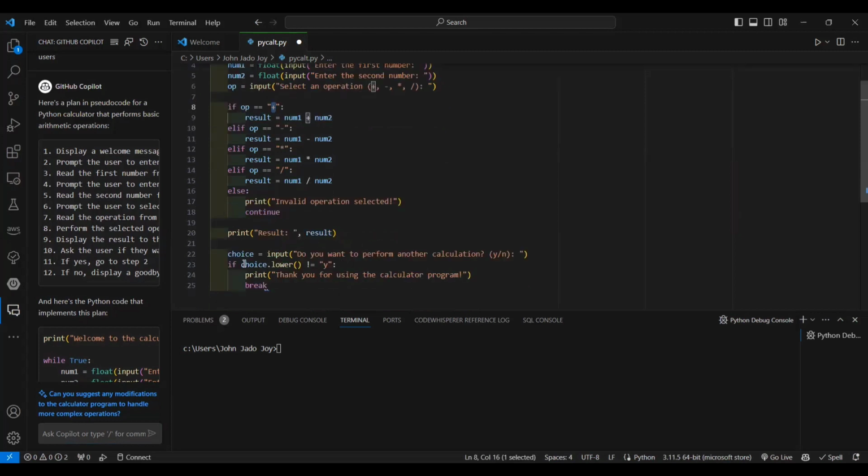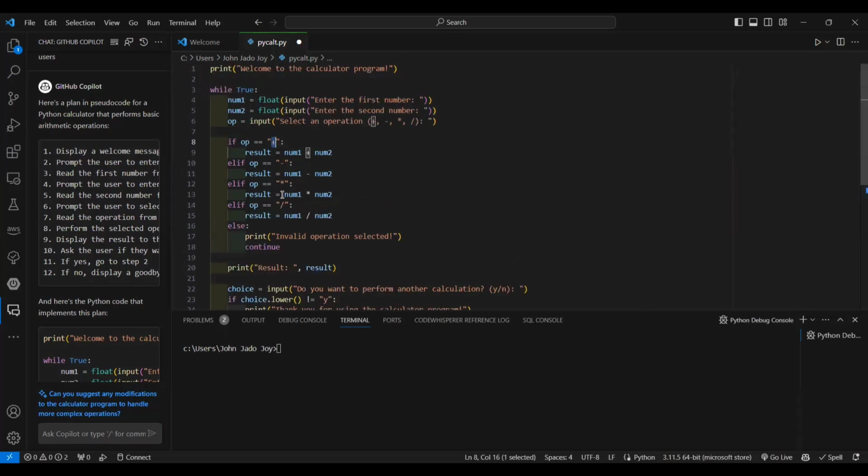Okay, so here it is asking like that. Choice input: do you want to perform another calculation? Yes or no. That means at the end of the program. If it is y, it will perform the next calculation. If it is not y, it will end the calculator program. So that was given the break.